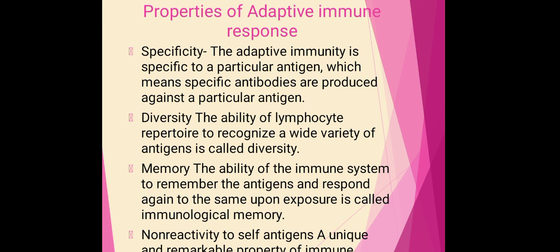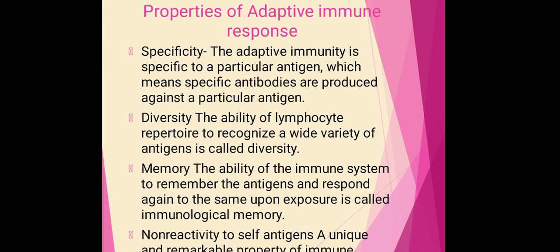Now we switch over to the basic properties of the adaptive immune response. The first important property of the adaptive immune response is specificity. Adaptive immunity is specific to a particular antigen. As we discussed earlier, the adaptive immune response develops whenever any antigen is introduced to the body.